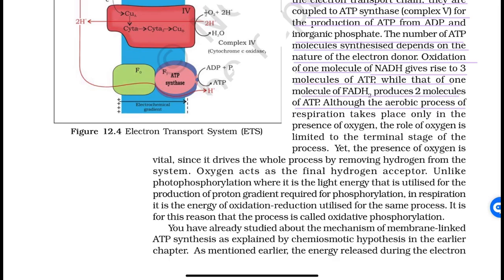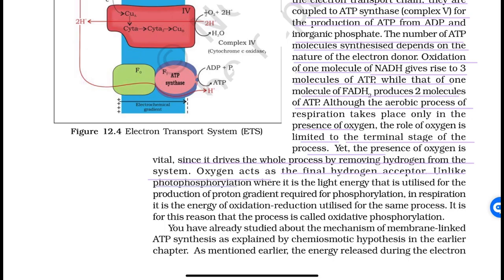Although the aerobic process of respiration takes place only in the presence of oxygen, the role of oxygen is limited to the terminal stage of the process. Yet the presence of oxygen is vital since it drives the whole process by removing hydrogen from the system. Oxygen acts as the final hydrogen acceptor.